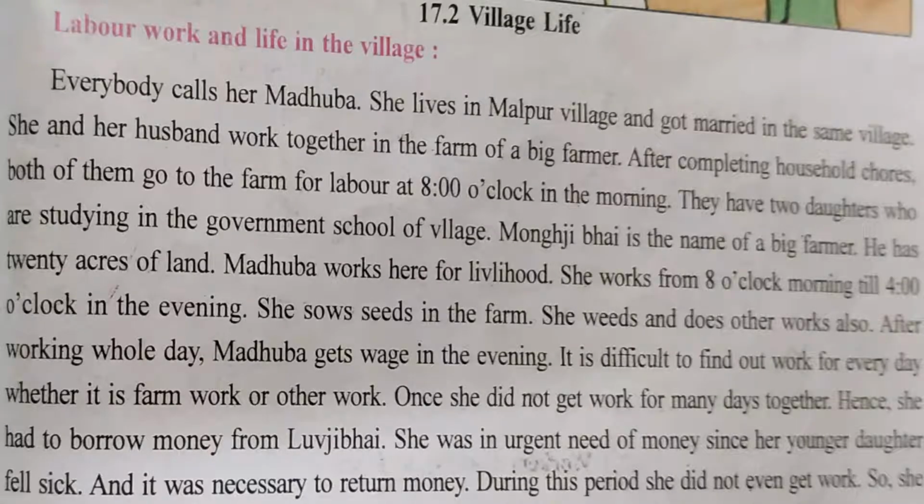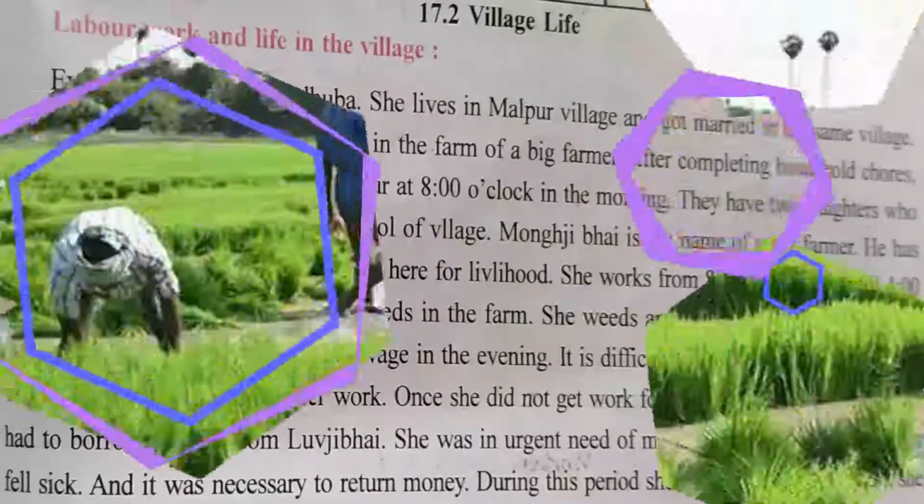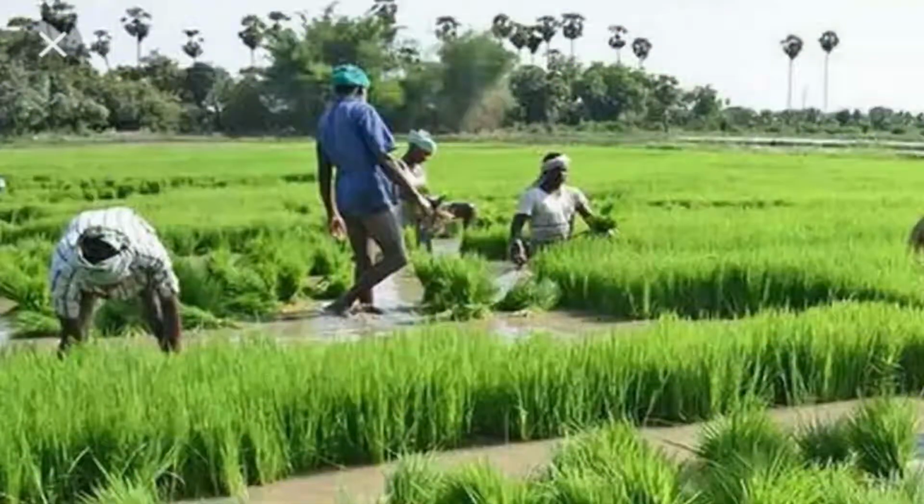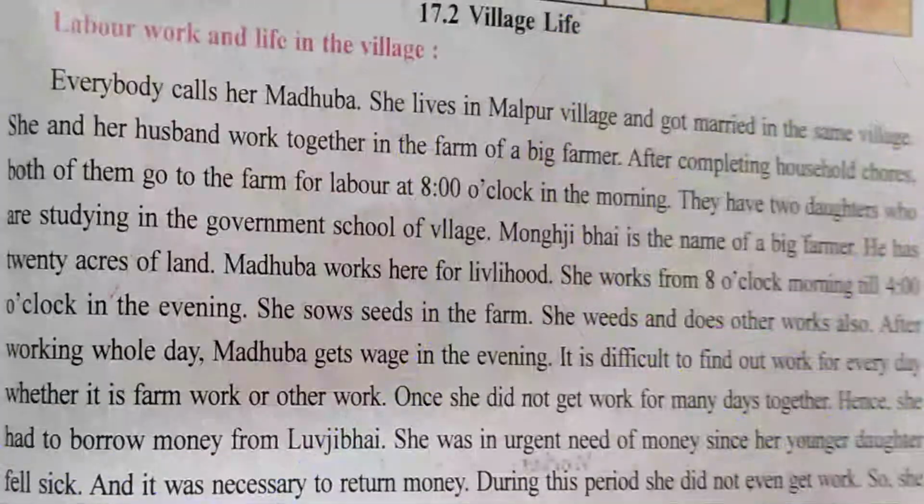Now what do you mean by this? The whole day she is working and in the evening, at the end of the day, she is getting her day's wages. That is not salary as we get at the end of the month. This is wages, means whatever daily work you do, at the end of the day you will be getting the money. That is the meaning of wage.